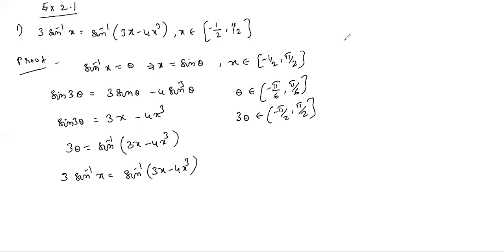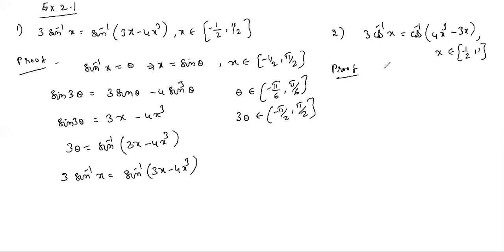Similarly, the second one is also the same. 3 cos inverse x equals cos inverse of 4x cubed minus 3x, and x belongs to 1 by 2 to 1. Same: let cos inverse x equal theta, so that x equals cos theta.